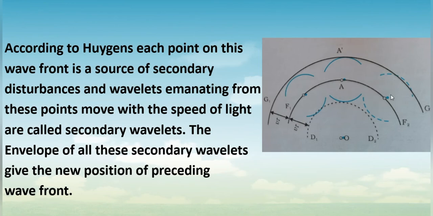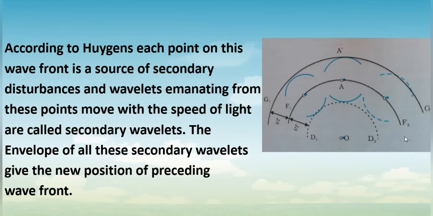From these points waves are generated, and we have drawn an envelope, or a tangent, to all these wavelets, which gives a new position of the preceding wavefront. Which is the preceding wavefront? That is F1, F2.